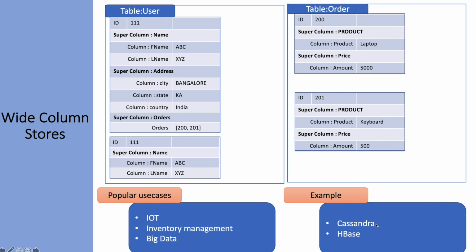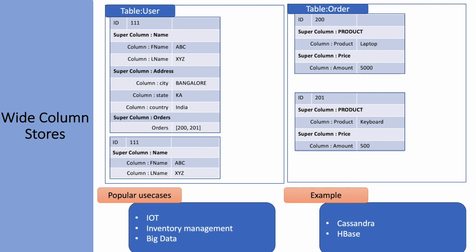If we talk about Cassandra, it has its own query language, the Cassandra Query Language, which is very similar to SQL. So we can write something like select user from table, where we can provide different details.